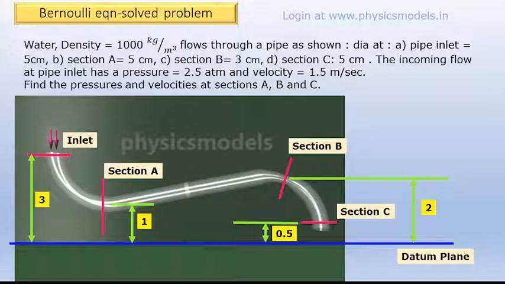The blue horizontal line here indicates the datum plane from which the height of the center point of the tube at each of these sections is mentioned. The water flow inlet conditions are mentioned. With that, we start to solve the problem.